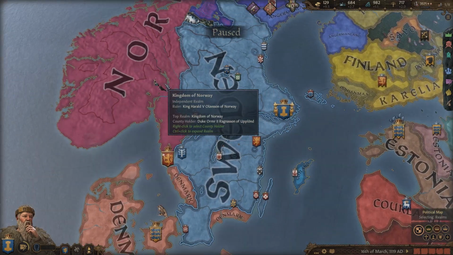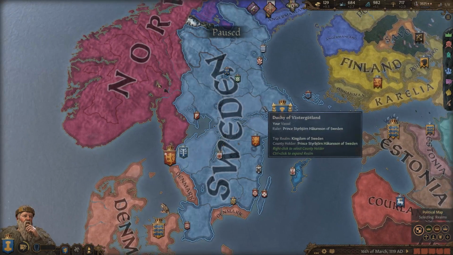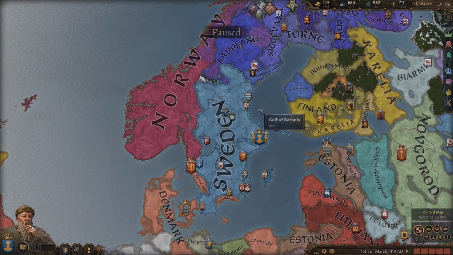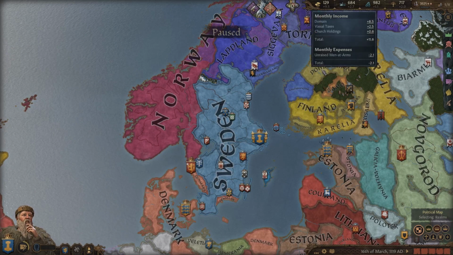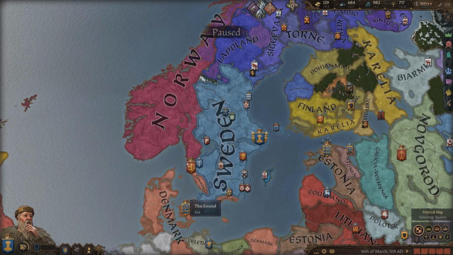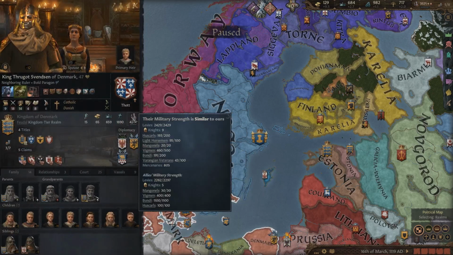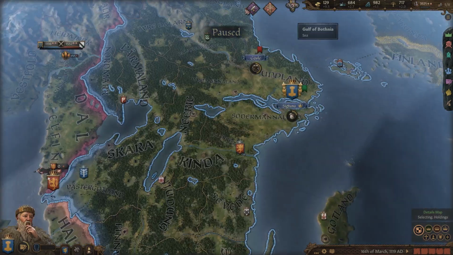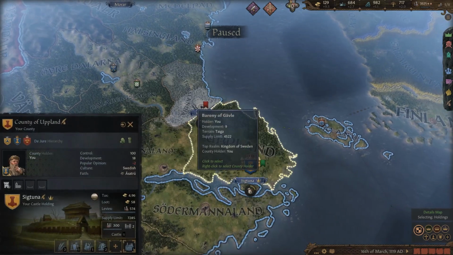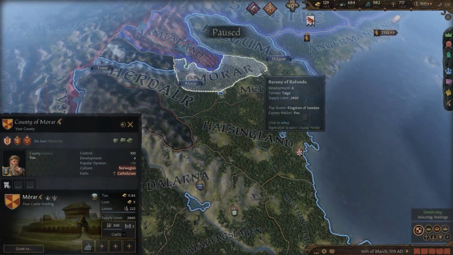Alright guys, I played a bit longer just to make sure the realm will be stable. And I think honestly we're doing pretty good. We're up to 10 gold per month, 3,500 units, so we actually have more than Norway. A little bit less than Denmark though. But we definitely stabilized the realm. We only have 5 counties, but you can see we're making tons of gold from these counties because of all these buildings we were making in here.